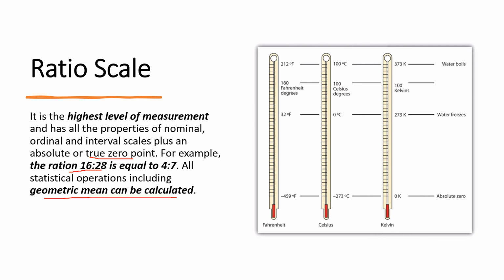Degree Celsius is considered an interval scale. Fahrenheit is also considered an interval scale, but temperature in Kelvin has the true zero, so it is considered a ratio scale. It means there is a true zero, the complete absence of a particular trait is considered the zero point. This is the example of a ratio scale.